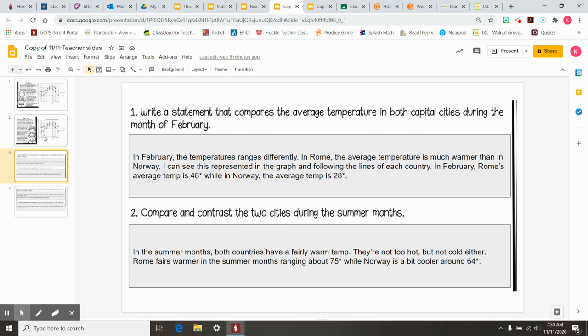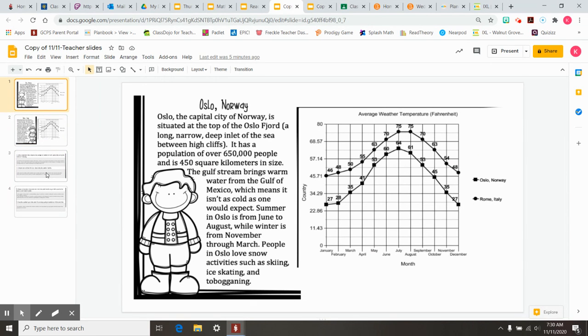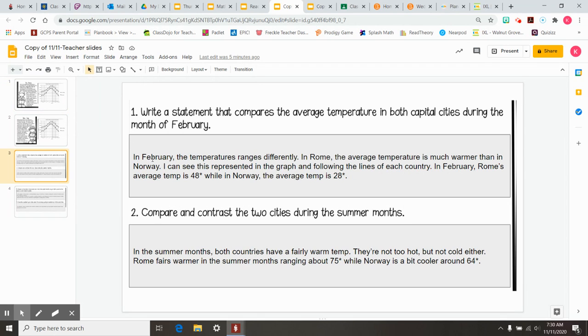Well, I looked back at the graph and both passages, and I was able to determine that in February, the temperatures range differently. In Rome, the average temperature is much warmer than in Norway. I can see this represented in the graph by following the lines of each country. In February, Rome's average temperature is 48 degrees, while in Norway, the average temp is 28 degrees.